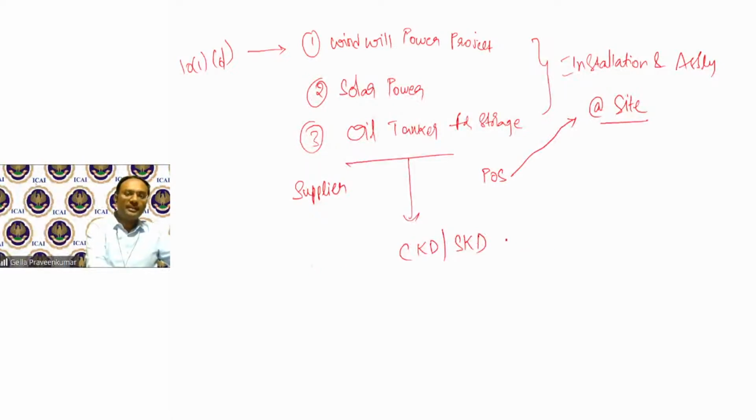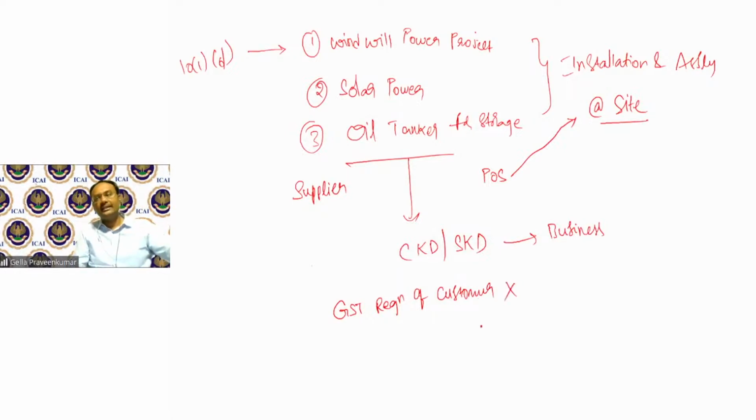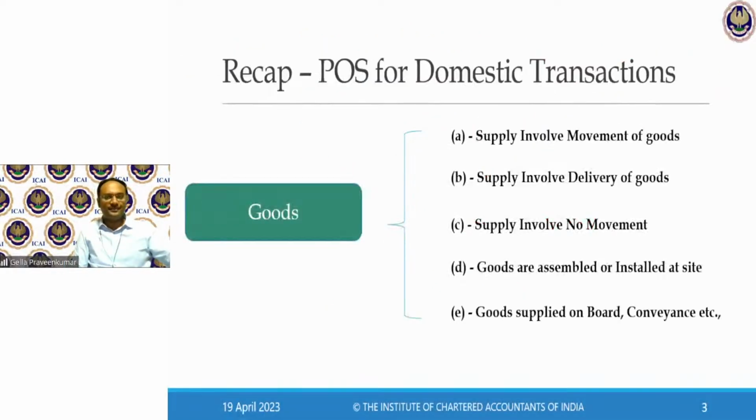How do we get to know? On the basis of business study. When you understand the nature of business of the registered person, you get to know that place of supply doesn't work on the basis of GST registration of customer. My GST registration of customer is irrelevant in cases of section 10, subsection 1, clause D, where my supply of goods happens not in the same form. Supply of goods takes place in a CKD or SKD condition. This is my next provision connected with goods.